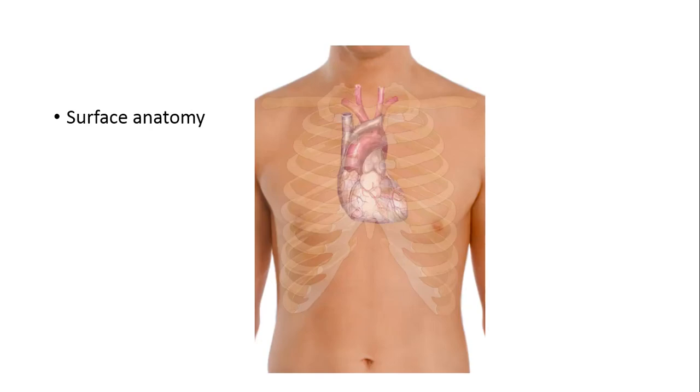Now surface anatomy, when we study the deeper structures of the body in relation to the skin. As shown in this photograph, the heart is situated in the thorax and the border of the heart can be studied by the surface anatomy of the heart.